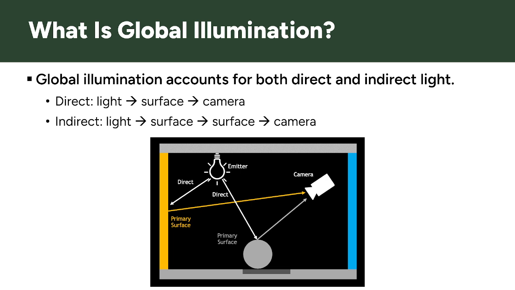These indirect bounces create effects such as color bleeding and illumination in regions that are not directly exposed to the light source. So global illumination accounts for these light interactions across the entire scene. The challenge is that once we consider multiple bounces, the number of possible light paths becomes enormous.